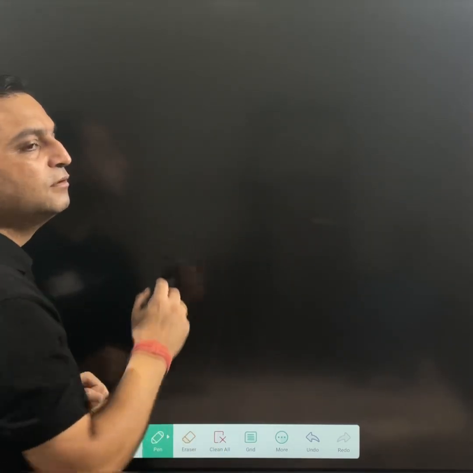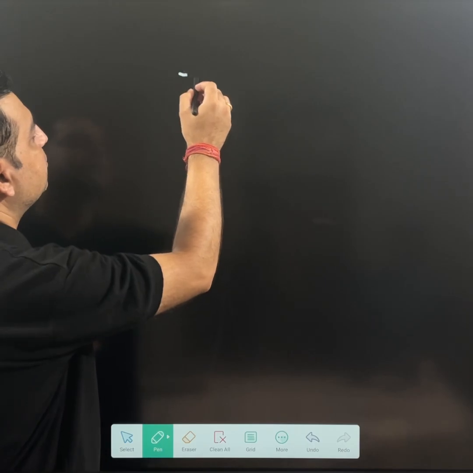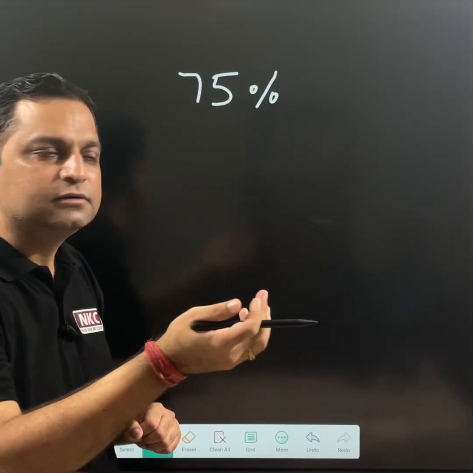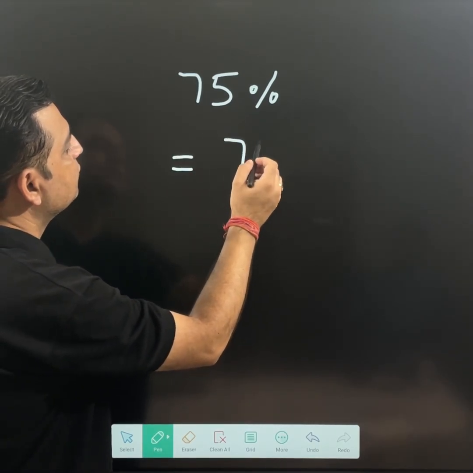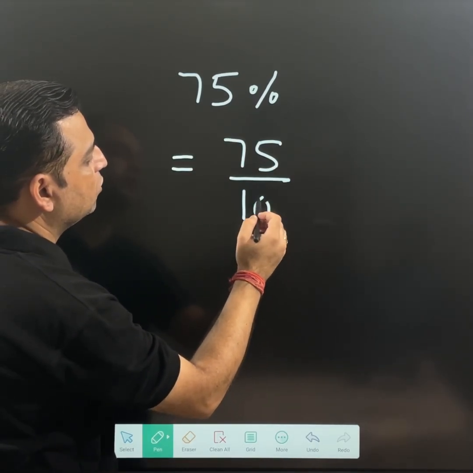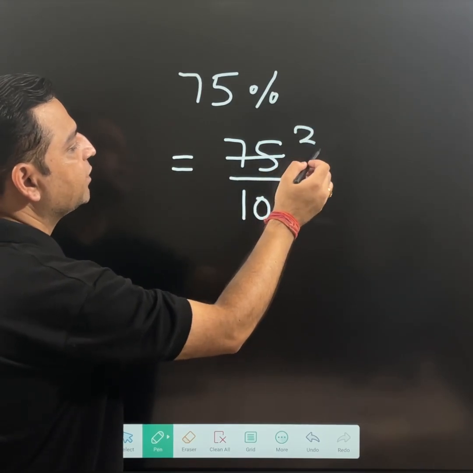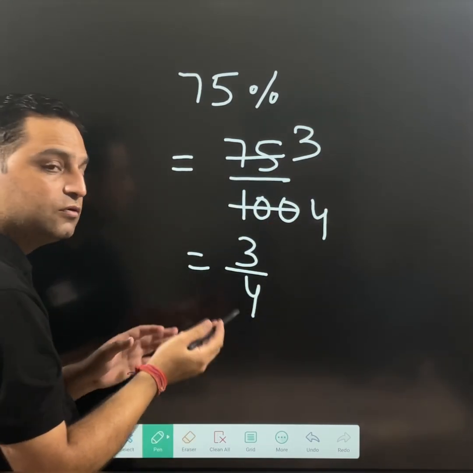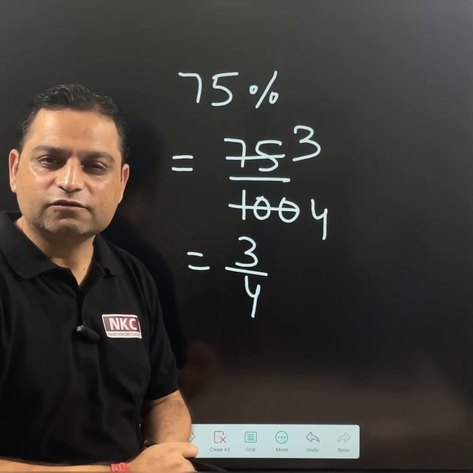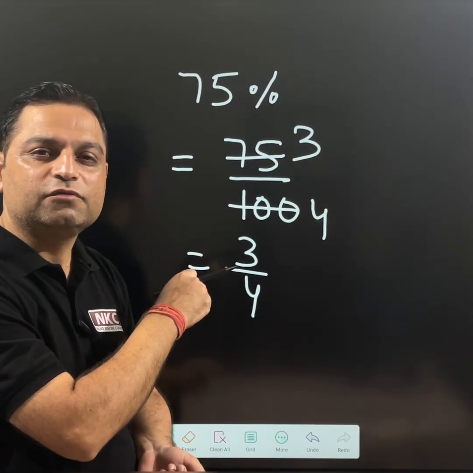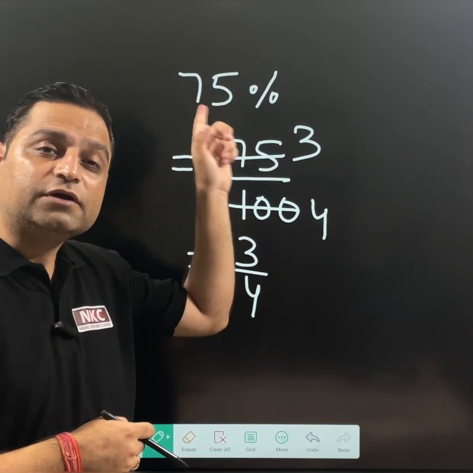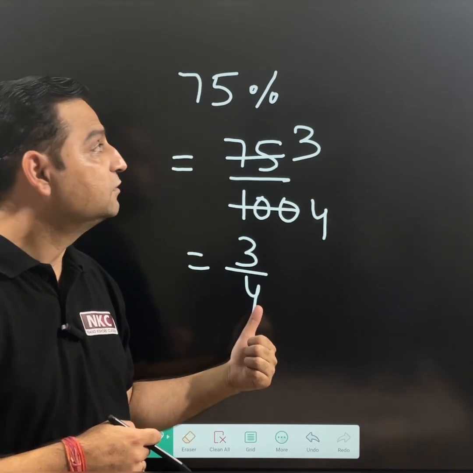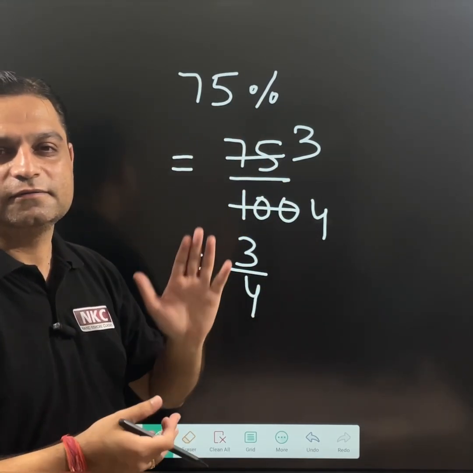Then if a percentage is given, for example 75%, and you are told to convert it into a fraction, just remove the percent sign, place 100 in the denominator, and cancel it out. It can be cancelled directly using the table of 25. It becomes 3 over 4. See, you can return to 3 over 4 as well. We started from 3 upon 4, which was 75%. Now 75% can again reach 3 over 4 just by removing the percent sign.